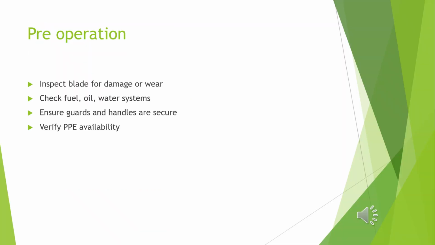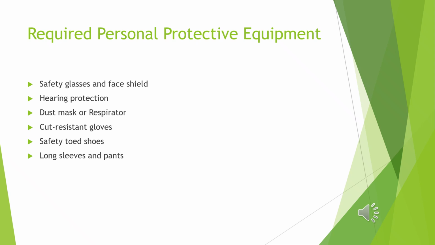As we talked about earlier, you'll need to inspect your saws before use. Check for wear and tear and any damage that could cause problems during use. Check the fuel, oil, and water systems. Ensure all guards and handles are in place and secure, and make sure you have the required personal protective equipment needed for the operation. All BHCI employees have been issued standard PPE, so you'll have this already.